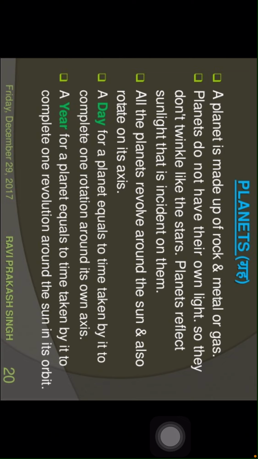At the same time, a year for a planet equals the time taken by it to complete one revolution around the sun in its orbit. So 365 days are required for a planet to complete one revolution around the sun in a specified orbit or path.